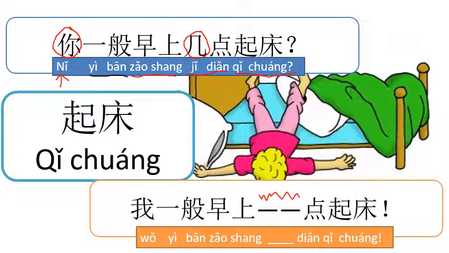And this is the pattern that you use with almost all of the questions that we have in this subtopic. If it's 你, you change it to 我, and if it's asking for a time, you put that time answer where you would normally have the 几 for what time.